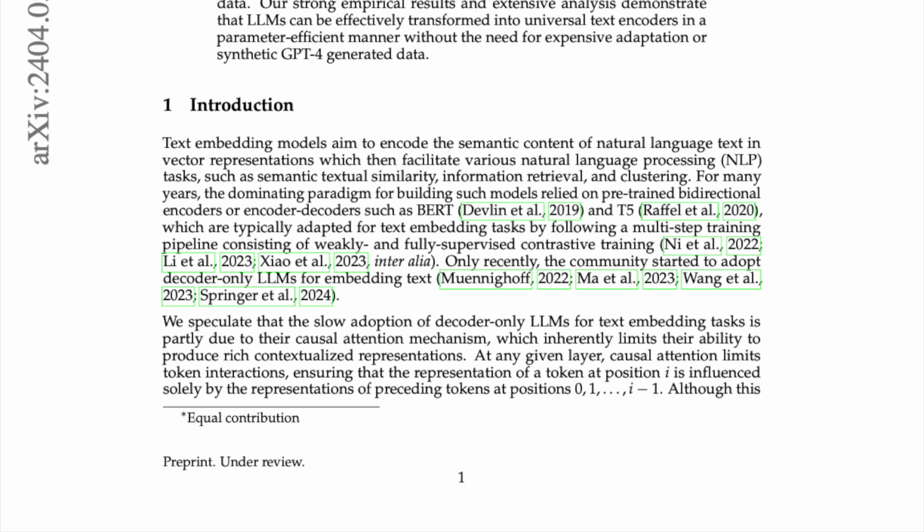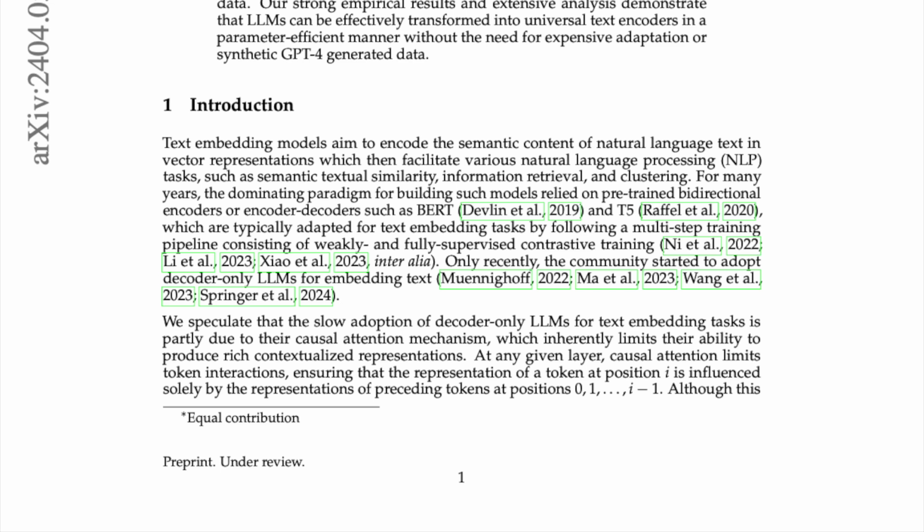For many years, the dominating paradigm for building such models relied on pre-trained bidirectional encoders or encoder-decoders such as BERT and T5, which are typically adapted for text embedding tasks by following a multi-step training pipeline consisting of weakly and fully supervised contrastive training (Ni et al., 2022; Li et al., 2023; Xiao et al., 2023, inter alia). Only recently, the community started to adopt decoder-only LLMs for embedding text.